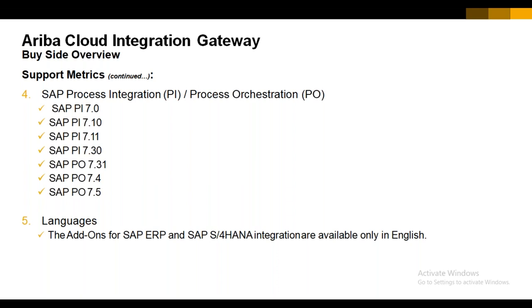So in case some customers already have this middleware connectivity, we have the provision. We can simply configure and add the CIG on top of the PI/PO.